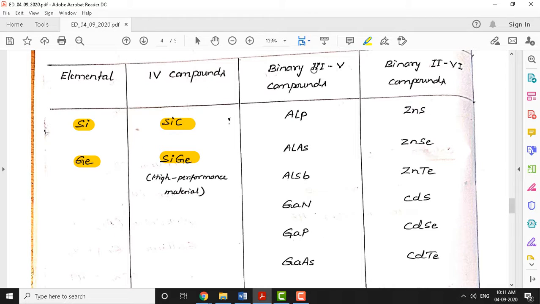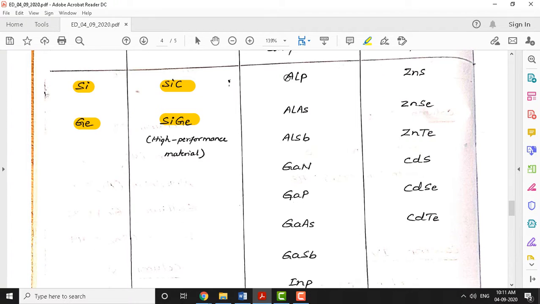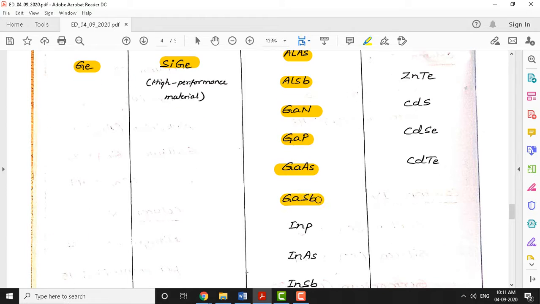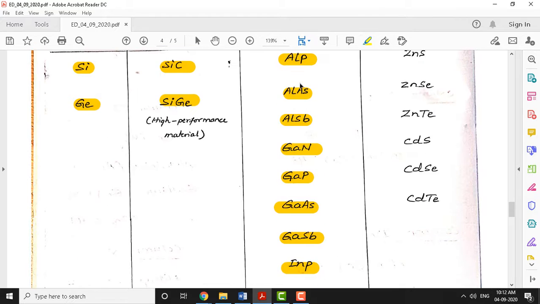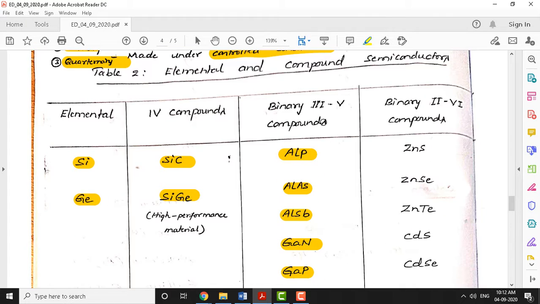You can club binary compounds like column 3 and column 5, and you can make a variety of compound semiconductors like aluminum phosphide, aluminum arsenide, aluminum antimonide, gallium nitride, gallium phosphide, gallium arsenide, gallium antimonide, indium phosphide, indium arsenide and indium antimonide. So a variety of binary compound semiconductors you can synthesize in the laboratory.